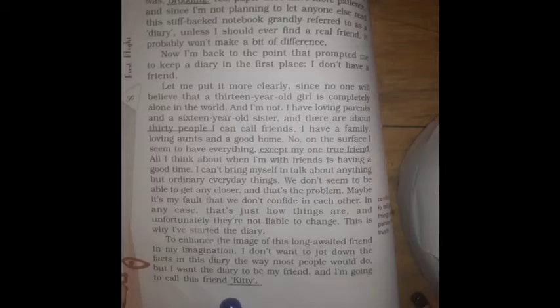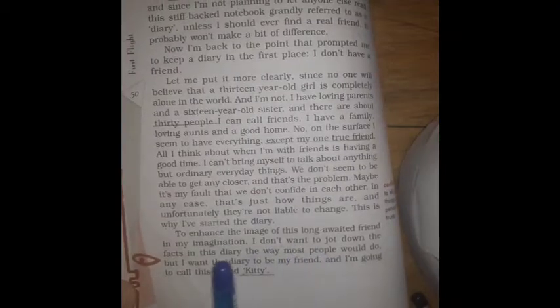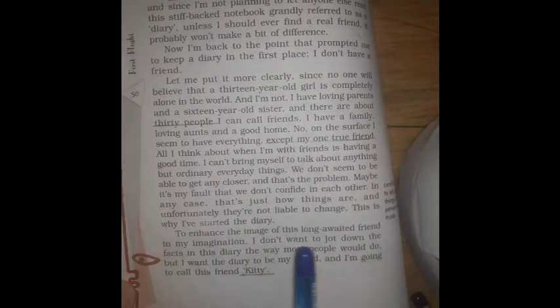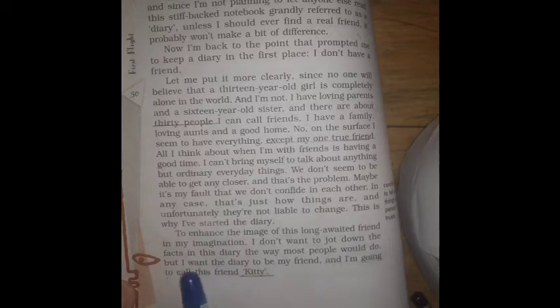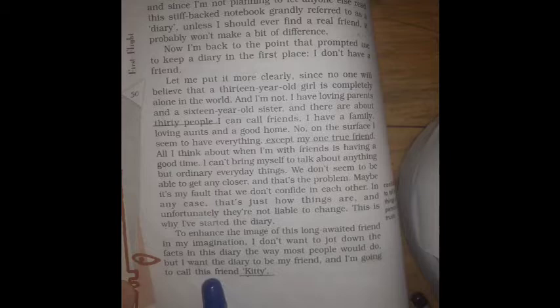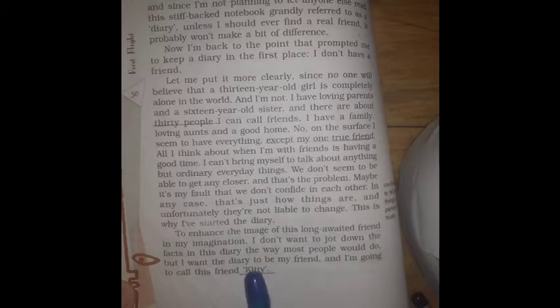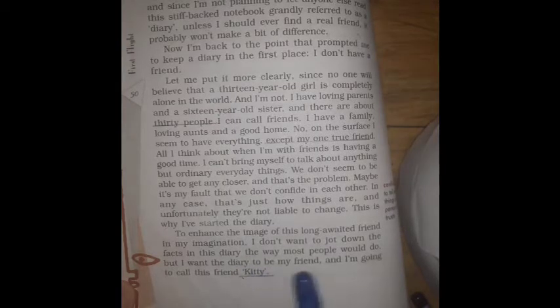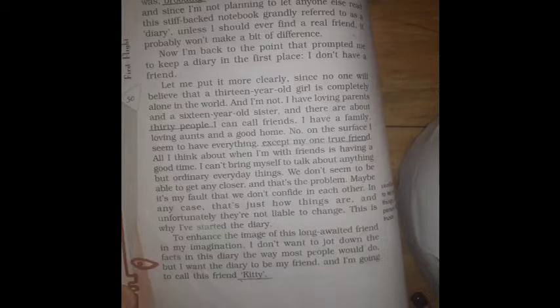So she decided to write a diary, okay? And she doesn't want to write a diary simply like other people used to do, but she wants the diary to be her best friend, okay? So, I'm going to call this friend Kitty. So she has given her diary the name Kitty. So Kitty would be her best friend. In other words, her diary would be her best friend, okay? So let's go to the next page quickly.